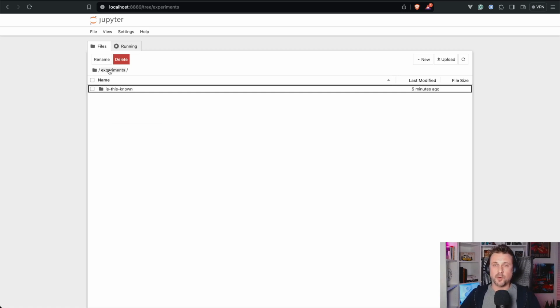All the experiments of this project will be within this experiments folder, and there is this known experiment which we were talking about, and there are two folders here, Python and Node. As I said, we can run these Jupyter notebooks both in Python environment and in JavaScript or Node environment.